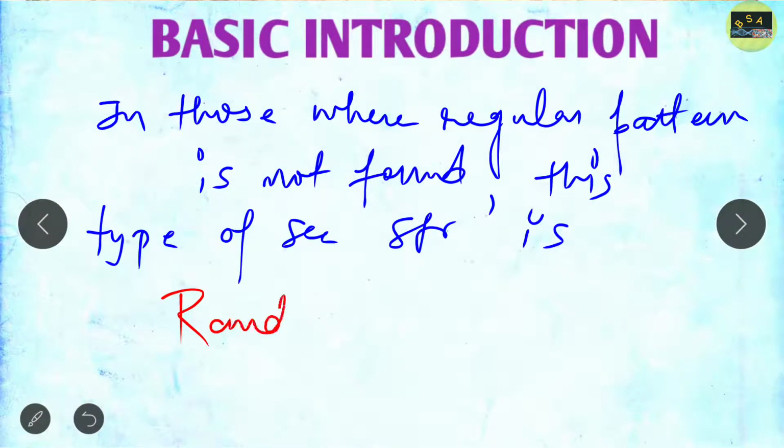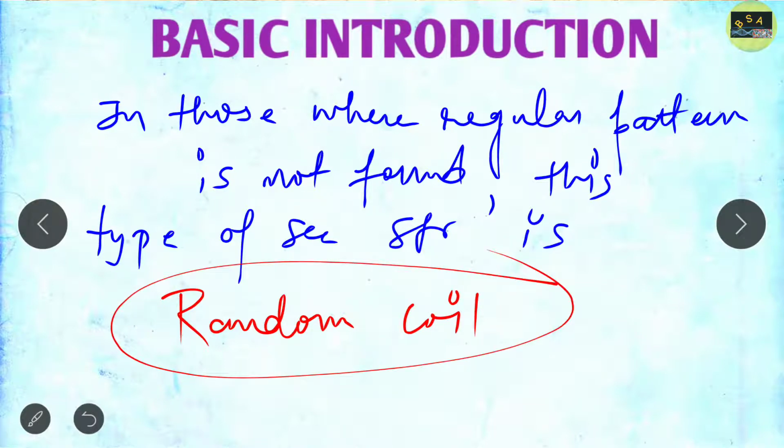So this is the definition of random coil. In the case of random coil, you will not find the regular pattern, as in the case of alpha helix, beta sheet, that is beta conformation, and beta turns. There you easily find the regular pattern, but in the case of random coil, you will not find a regular pattern. So this is about the random coil.